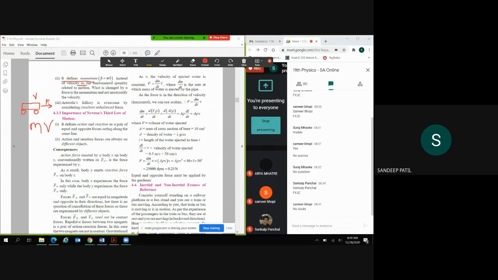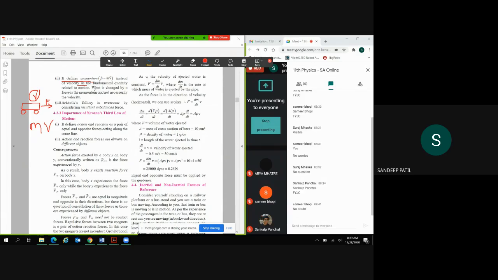So why are we defining it as mass into velocity? Because sometimes we are applying the force, but there will be no change in the velocity, right. So in that case we may have to think in a different direction, or we have to quantify force in different terms itself. So hence we are defining the momentum here, not only velocity.